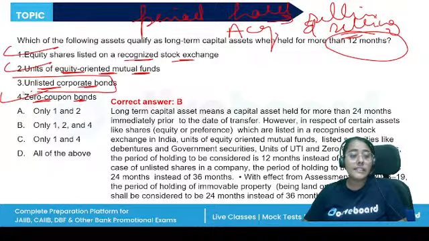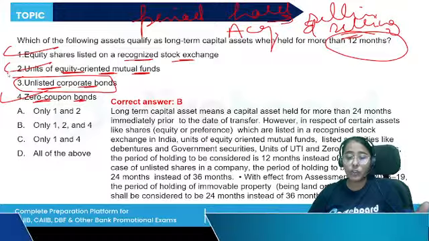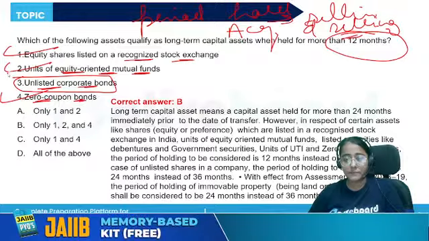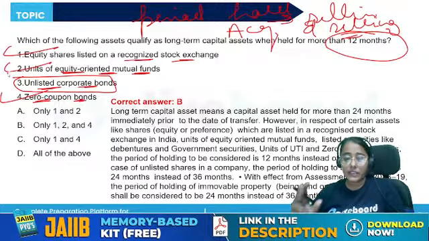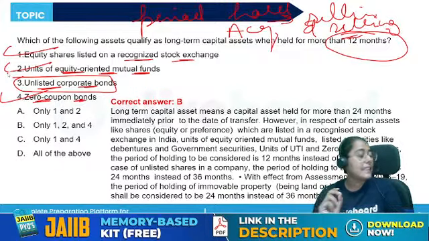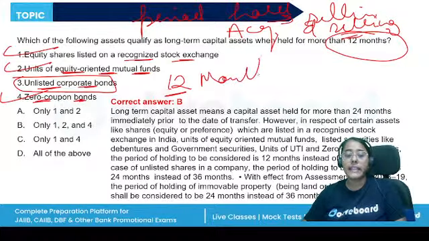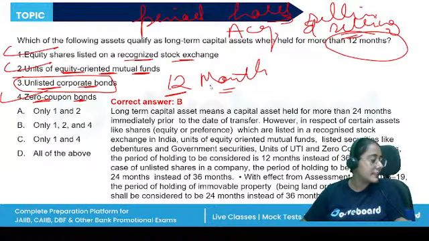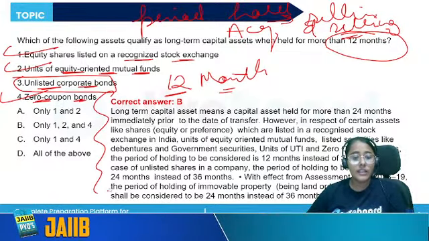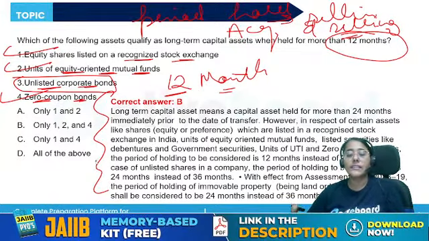The unlisted corporate bonds are to be held for 24 months, right? The unlisted shares in a company, the period is considered to be 24 months. Other than that, 1, 2, and 4, it is to be held for 12 months and then it will be considered as a long term asset. All right, the explanation, the list of all the assets classified as short term and long term is given here. The correct answer is B.